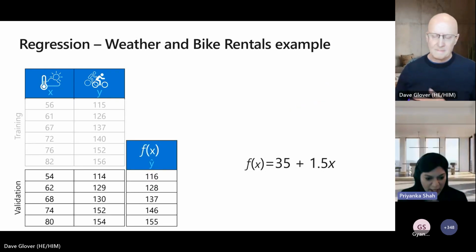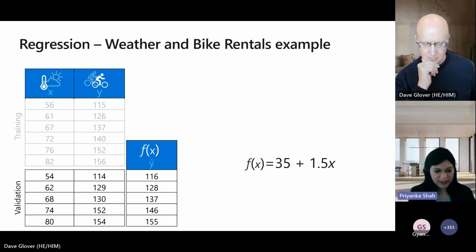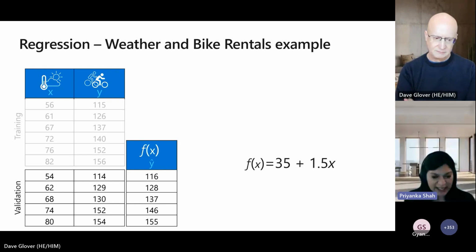Yeah. So as you can see in the validation, the function is making certain predictions, and how far off it is from the actual data will tell you the accuracy of your model, right? As you can see in the data on the screen, our function did quite a good approximation of the relationship between these two variables. Next slide.